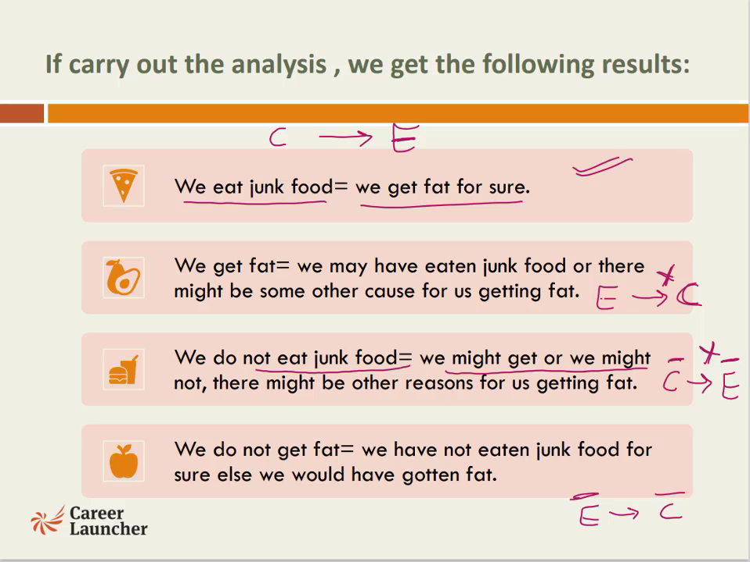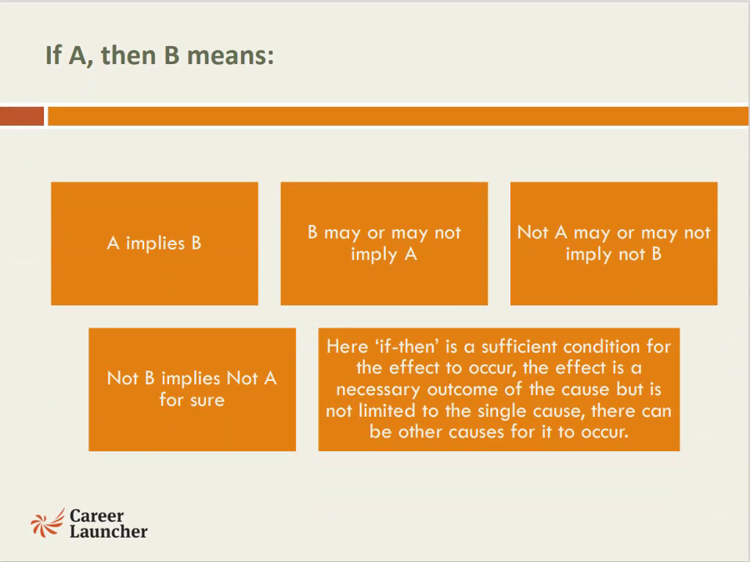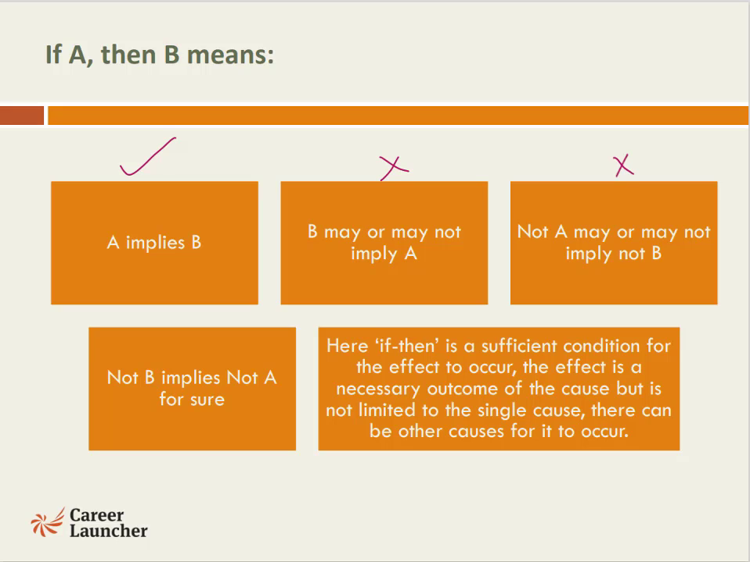So the two possible conclusions which have surety in them are, first, cause leading to the effect, and the last one, that the effect has not happened, which will lead us to believe that the cause must have not happened also. So to summarize, if A then B means that if A has happened, B has surely happened. B may or may not imply A, so this is not a sure condition. Not A may or may not imply not B, but not B definitely implies not A.